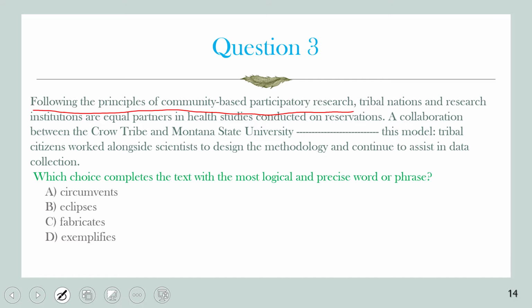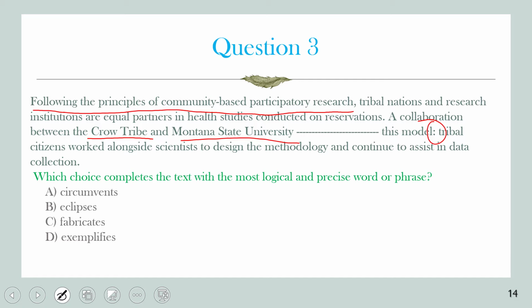A collaboration between the Crow tribe and Montana State University exemplifies this model. Colon, to give us an explanation here, tribal citizens worked alongside scientists to design the methodology and continue to